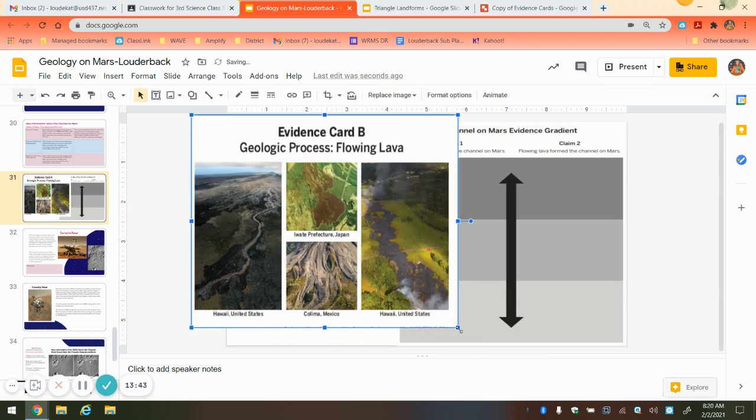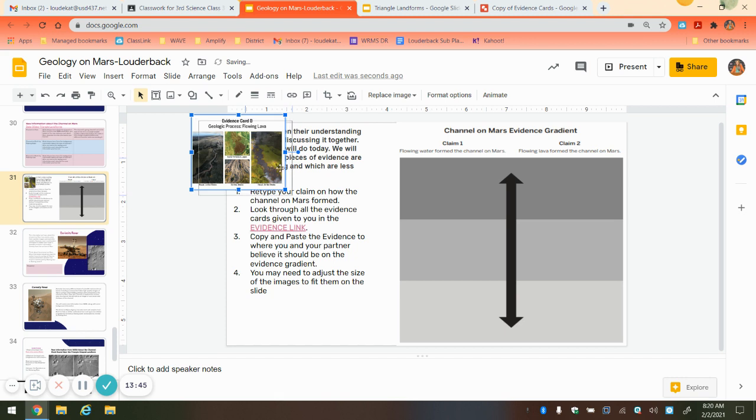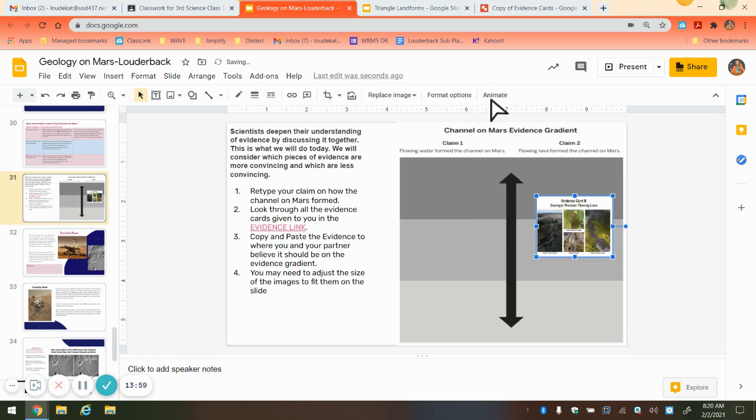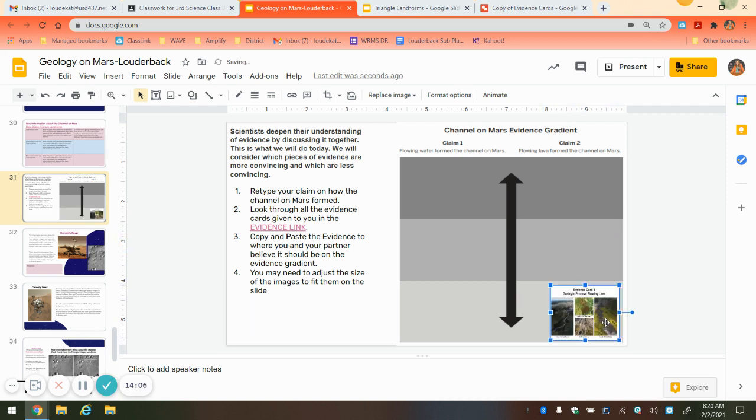Now, this is an evidence gradient. So the first thing you need to do is determine which of these cards is for water and lava. So this one says geologic process by flowing lava. I'm just going to adjust the size here to make it fit a little better. So that's going to go on the right side of my evidence gradient. Now, since these are just images, I'm actually going to put it towards the bottom because that's not very strong evidence. It's just kind of comparison. There's nothing definitively saying this channel is made from lava by just looking at it.